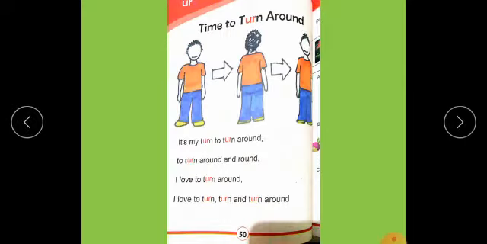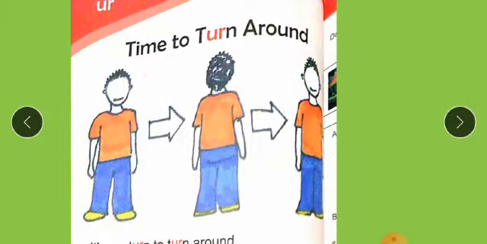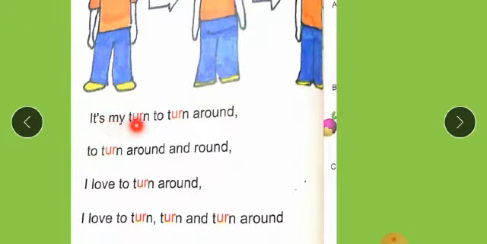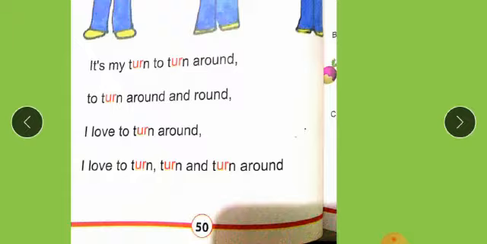Students, on page 52, we also get words in which the sound is used. Time to turn around. It's my turn to turn around, to turn around and round. Students, this is a poem. I love to turn around. I love to turn and turn around.